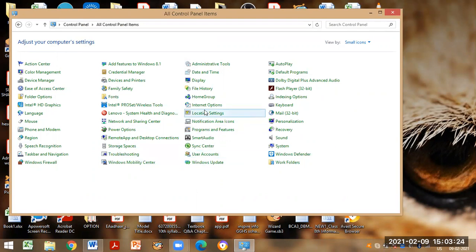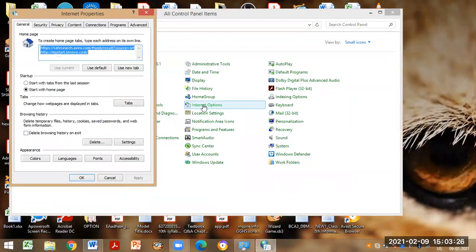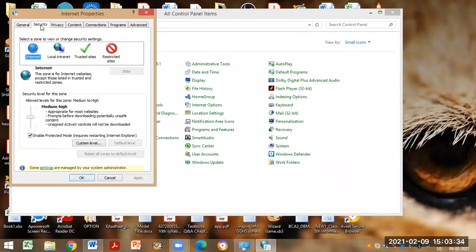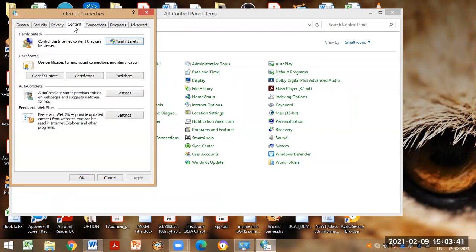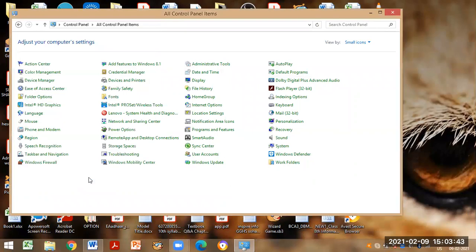We have internet option. Using this option, we can change the settings for internet. What should be the security level? What should be the privacy level? Which content is to be displayed? All these settings can be changed using internet properties. This is all about control panel.